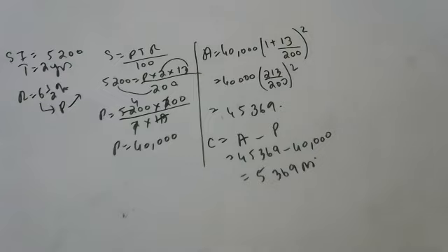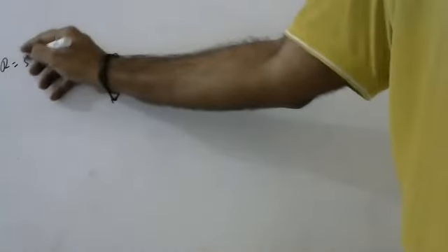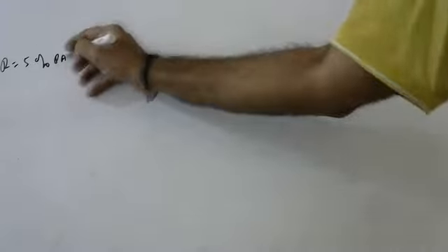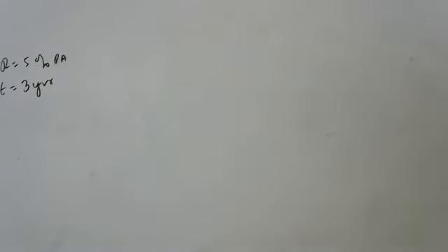So last sum, children. Who wants to say it voluntarily? Raghuram. Find the compound interest at the rate of 5% per annum for 3 years on a principal which in 3 years at the same rate of interest yields 1,200 simple interest.